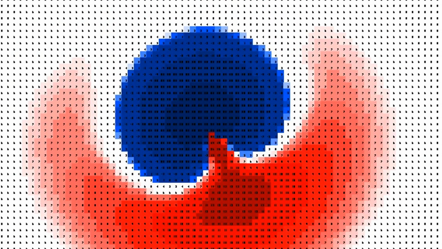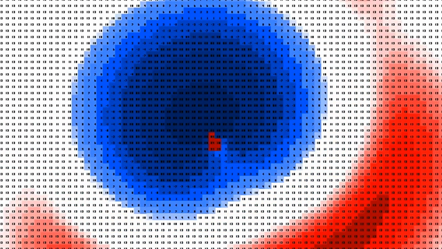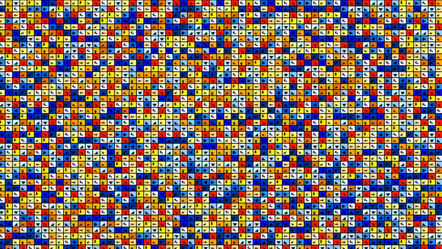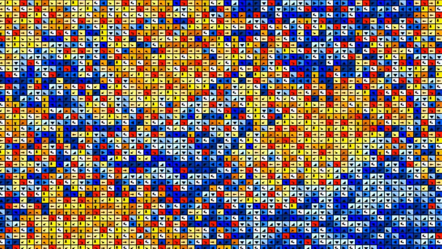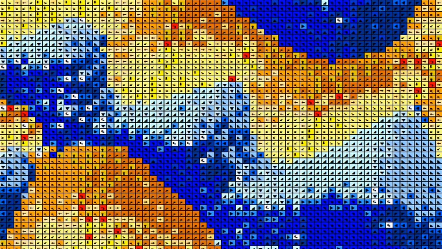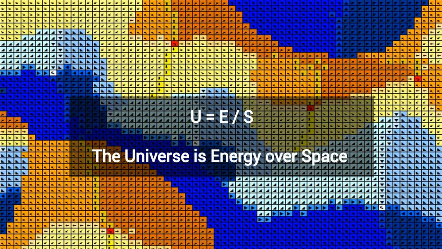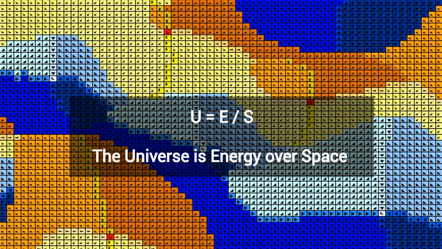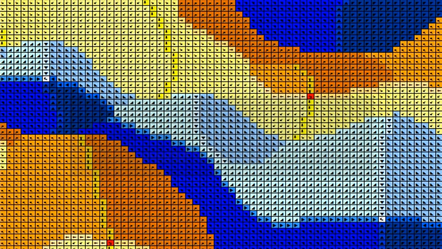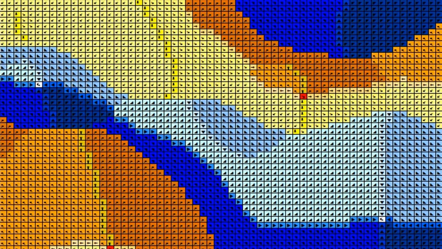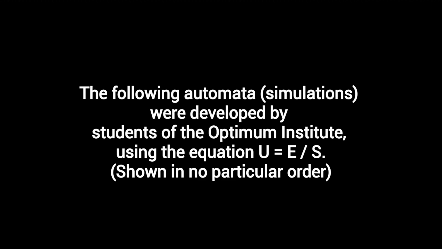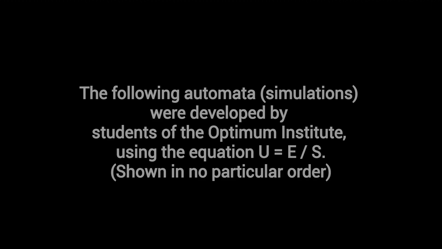In 2018, after 20 years of work, the Optimum Institute solved the unified theory and equation of everything. The equation of everything is U equals E over S. The universe, in entirety, is energy over space. Call it the Optimum Theory equation, and it's computable using the Optimum Theory automaton.